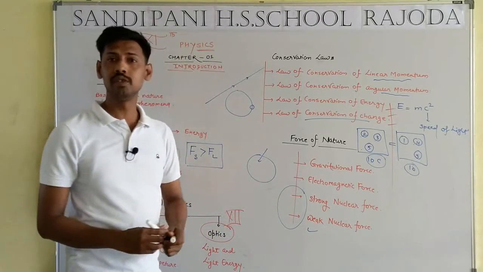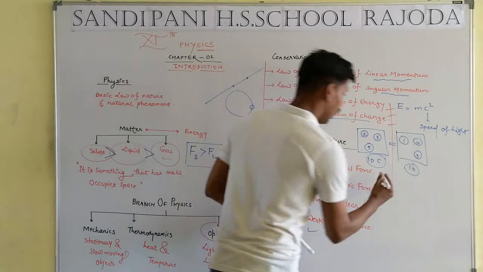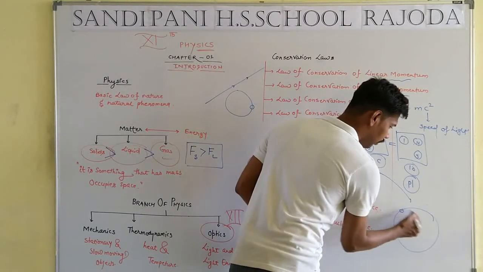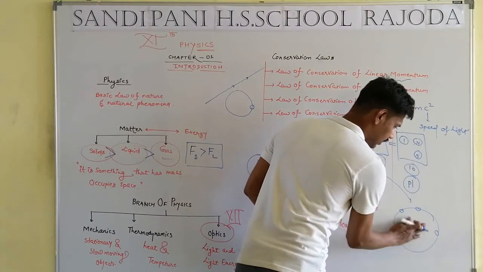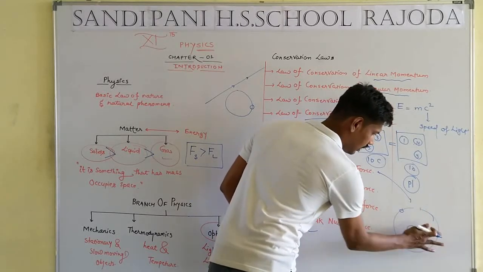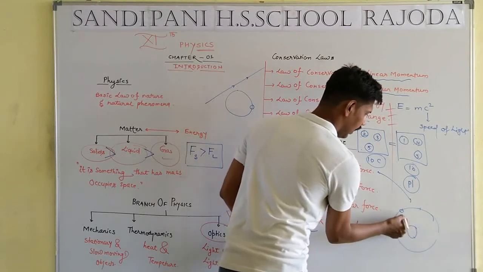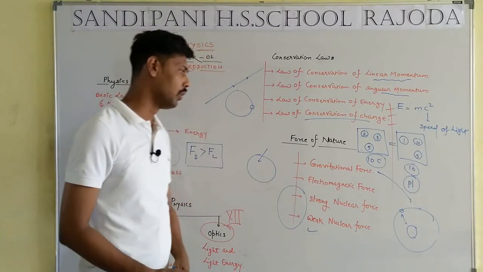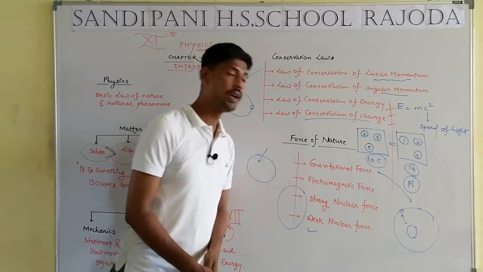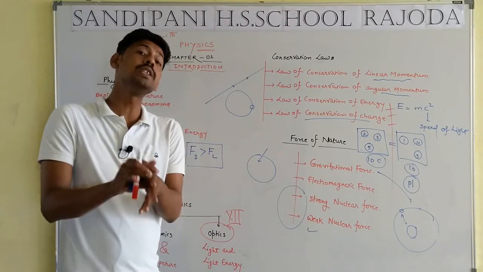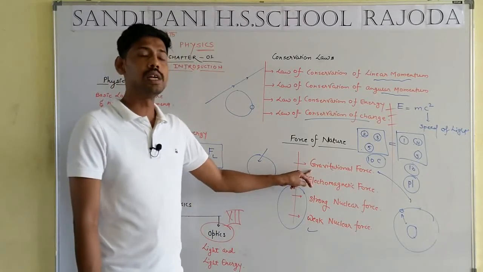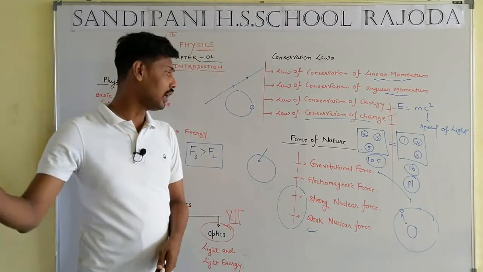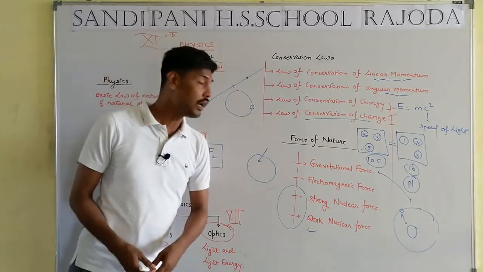In the case of gravitational force, you know that a force applied between the planets, just like the sun and earth, is known as the gravitational force. But in the case of electromagnetic force, in simple language, a force in space is known as the gravitational force. Inside the earth it is known as the electromagnetic force.